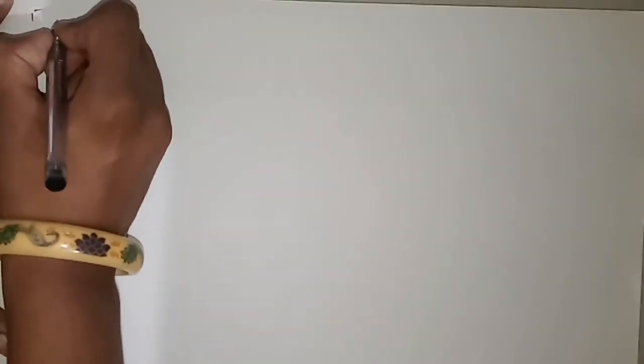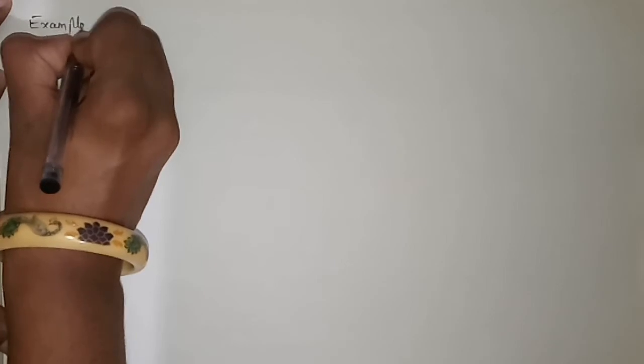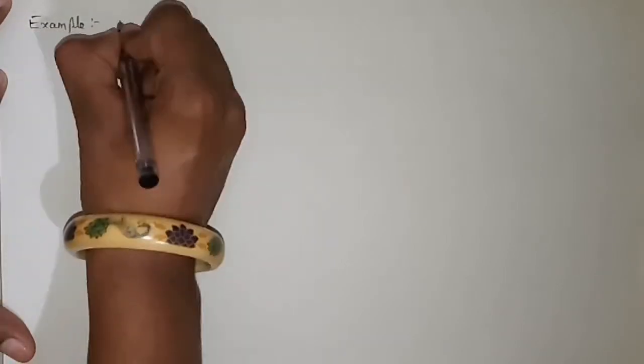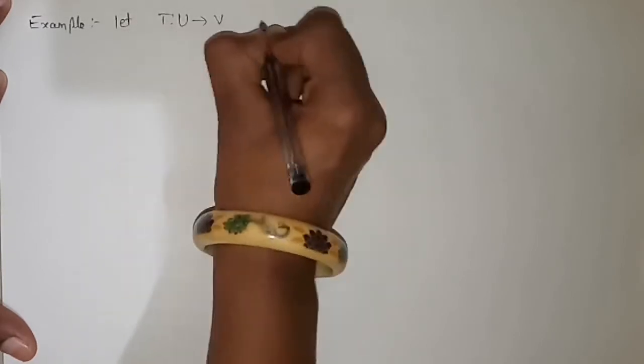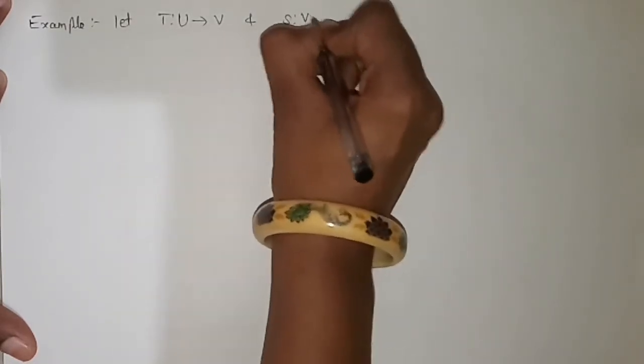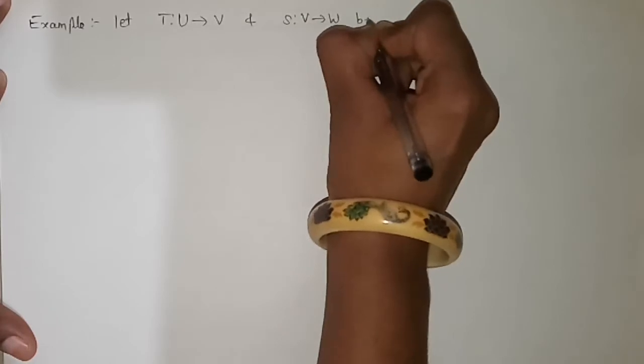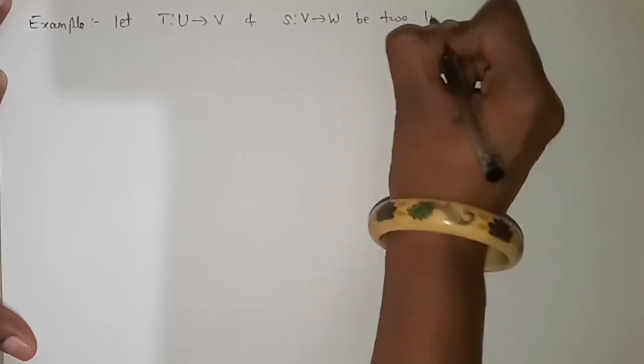Example. Let T be a mapping from U to V and S be a mapping from V to W. Be two linear maps.